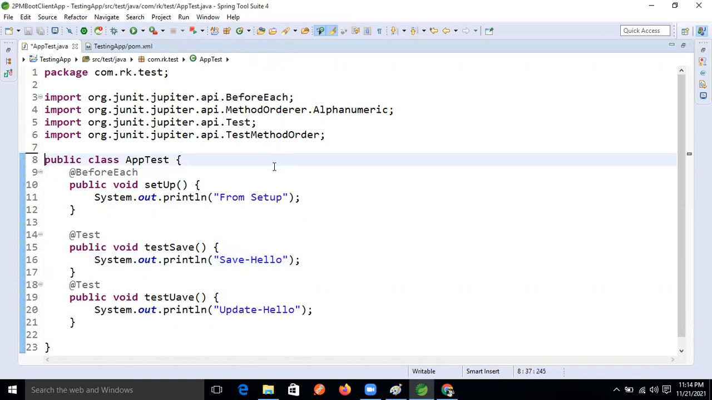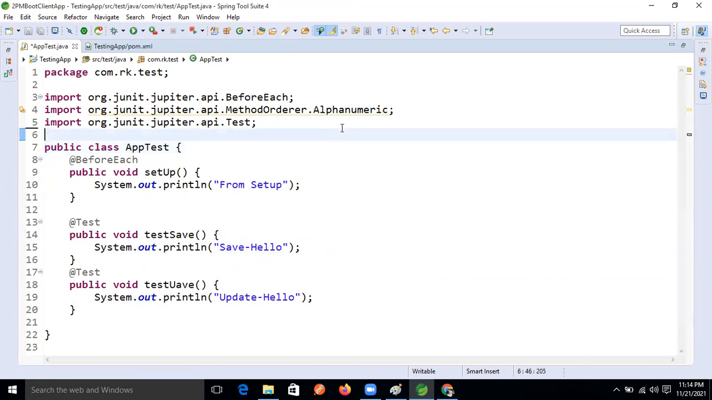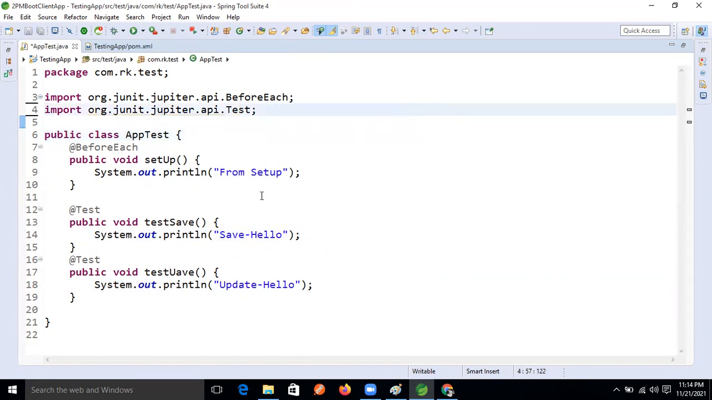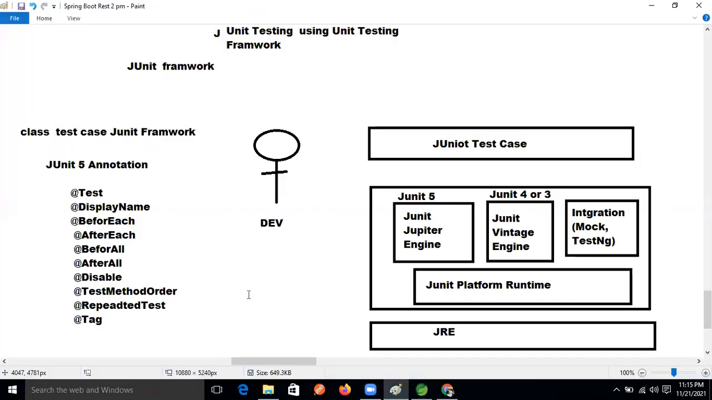Just delete this one. I'm deleting this annotation. Now it is fine. So now we can't say first, right? From the setup, then save hello we will get. Again from the setup, update hello. Like this we will get the result.